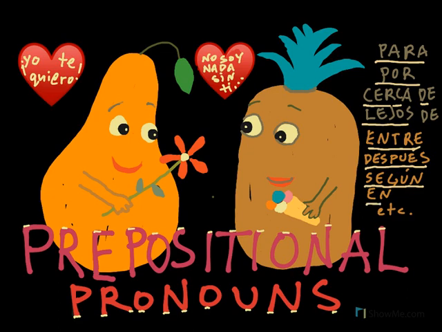So if you have here two characters and one says yo te quiero, and you already know the direct object pronoun te, it means I love you. The direct object pronoun makes sense. And the other one answers, no soy nada sin ti. I'm nothing without you. Why is that? That is te in here and ti in here. Well, if we follow this lesson closely, the answer will be clear.